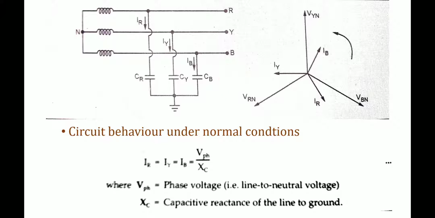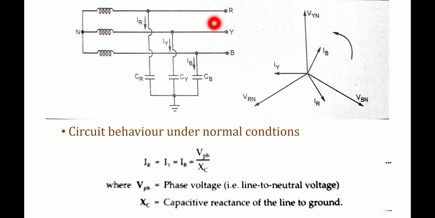Next thing, the phase voltages with respect to the neutral, that is VRN, VYN, and the third one, VBN itself. So these are the phase voltages with respect to the neutral.